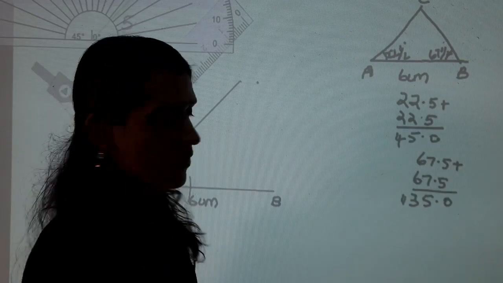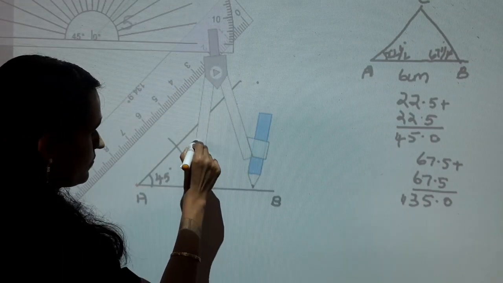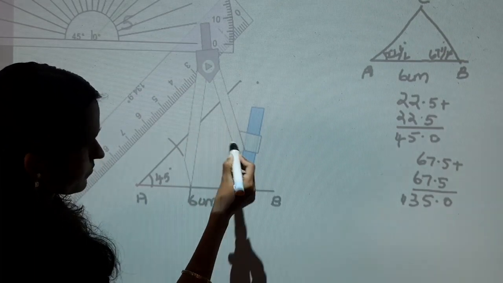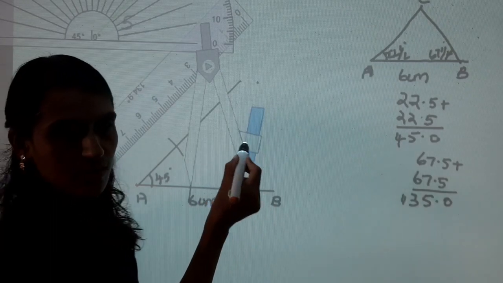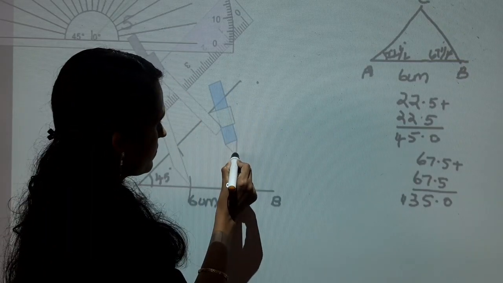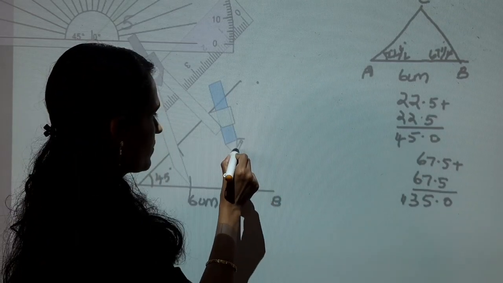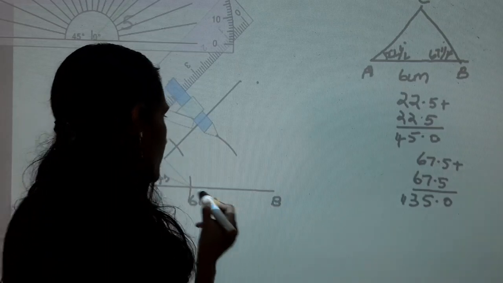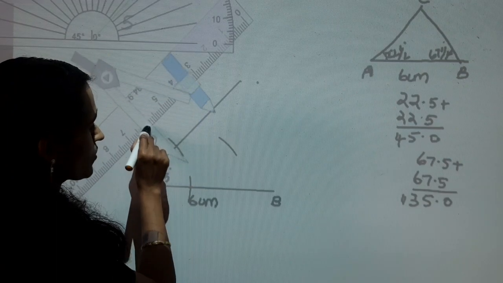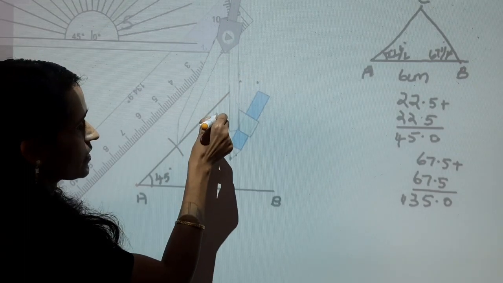Next, keep the tip of the compass on this intersected point and draw an arc inside the angle as per your measurement. With the same measurement, keep the tip of the compass on this intersected point and draw an arc inside the angle.